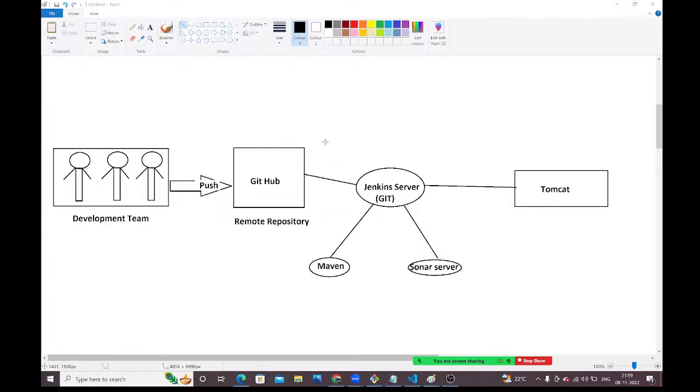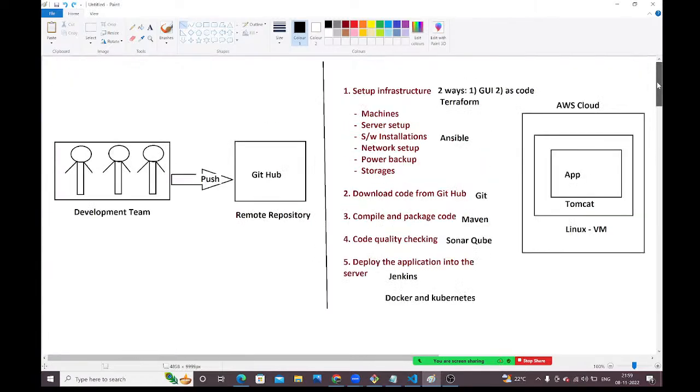Okay, so this is the process. What is happening internally, guys? We are going to automate this entire process. With that, we can deliver the project to the client as quickly as possible. With quality, guys. With quality, we can deliver the project to the client. Okay, guys. Is it clear?